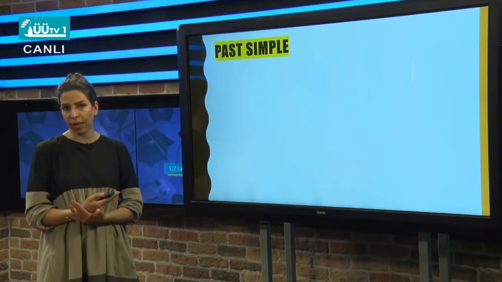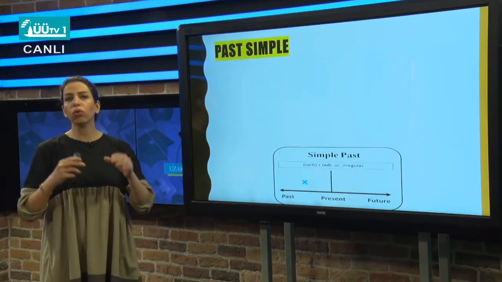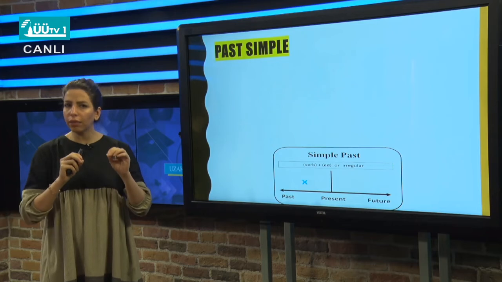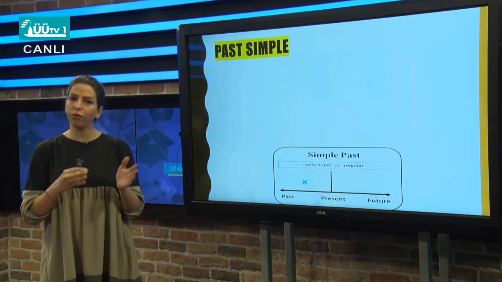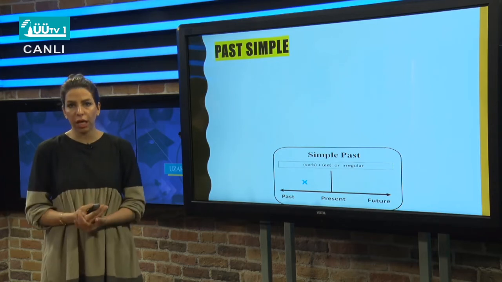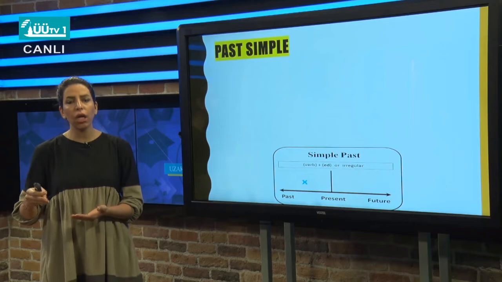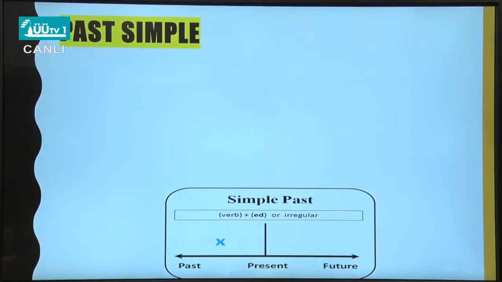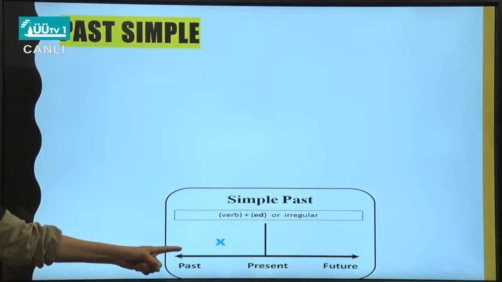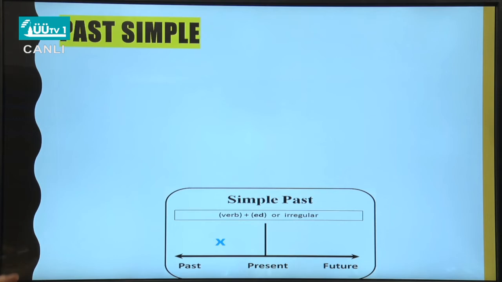Past simple, for example. As you know, whenever you want to talk about a single activity that happened in the past and finished in the past, we use simple past, no matter if it is a single action or a series of actions. So, one action happened in the past, finished, so we use simple past.